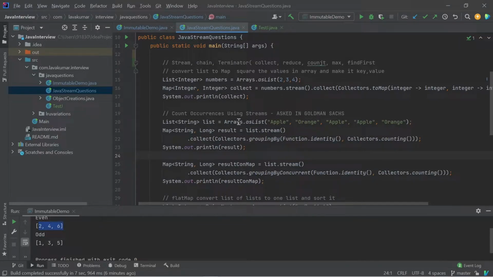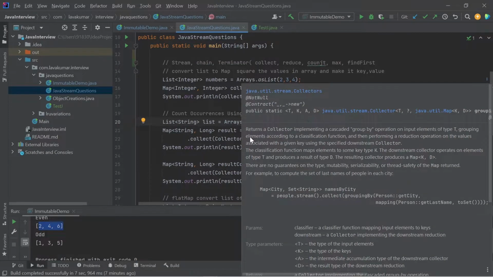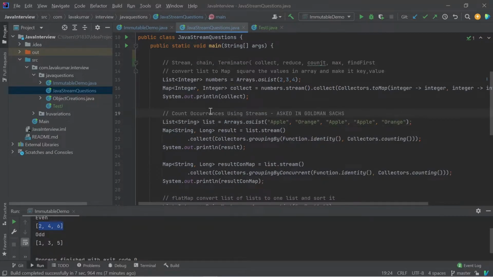Like Arrays.asList, you have apples and oranges, right? You just need to find the count of each fruit, and you need to return the map itself, key comma, the total count. So how will you do it in normal SQL?